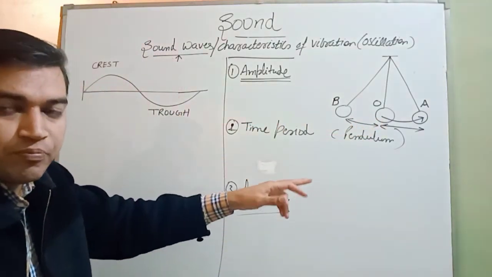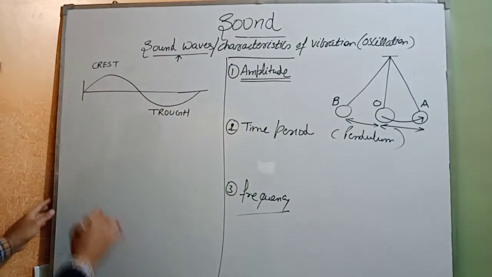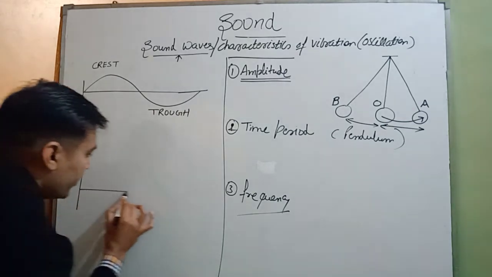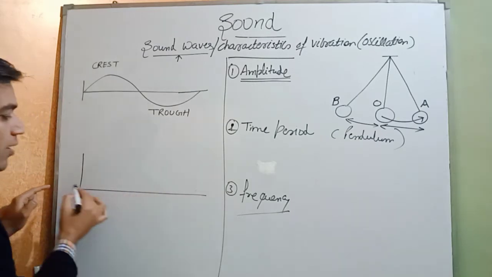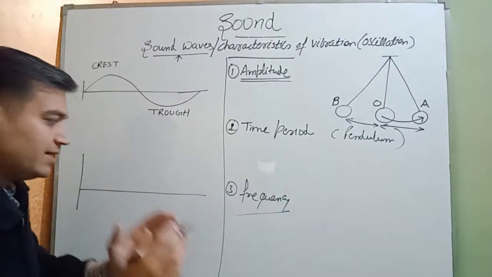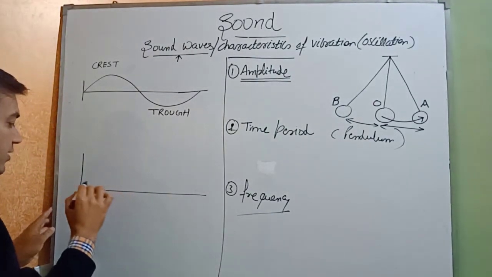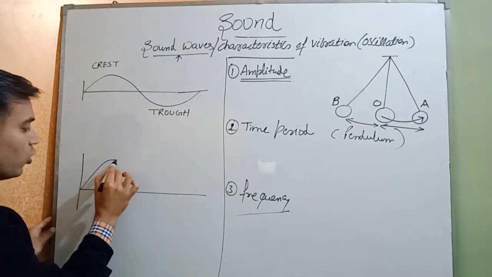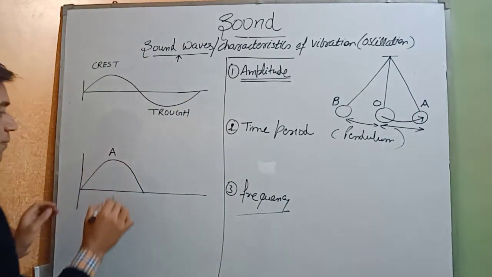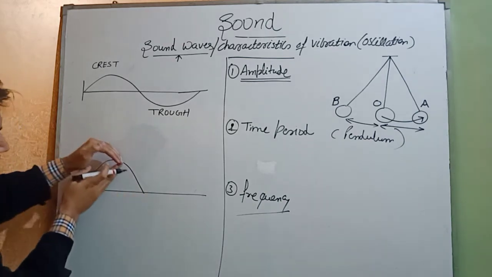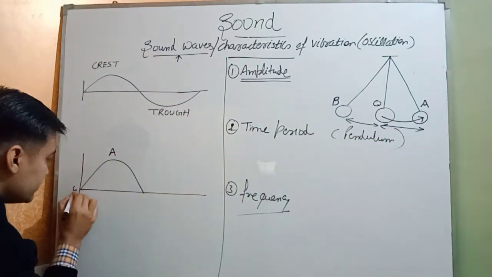So my question is, can we show this movement in the form of pattern? Yes, we can show. So how? This is the way. This horizontal line is the fixed position of bob, or you can say pendulum, when it is undisturbed. But when we give a small push, it start to and fro movement. The maximum distance traveled by the bob is A. But under the effect of gravity, it comes down and again reaches to the point O. So this is O, this is O, this is O.